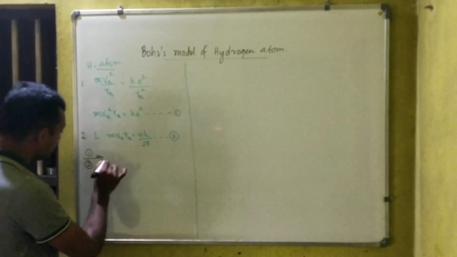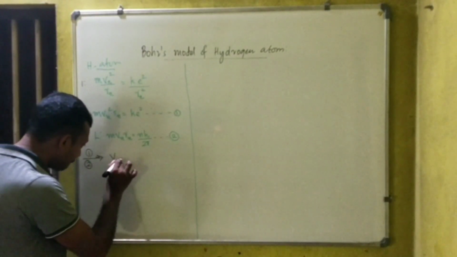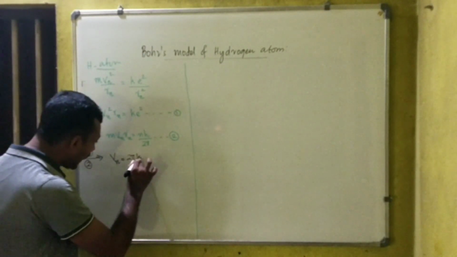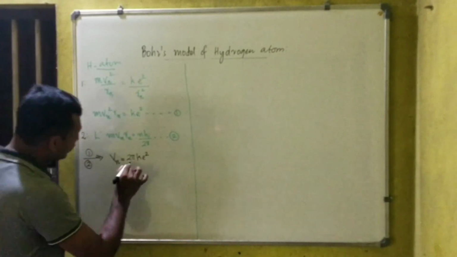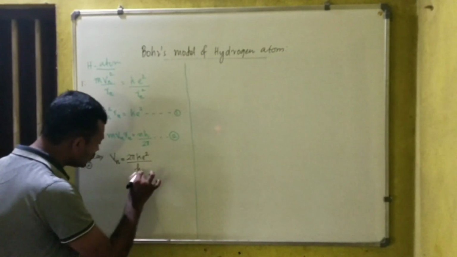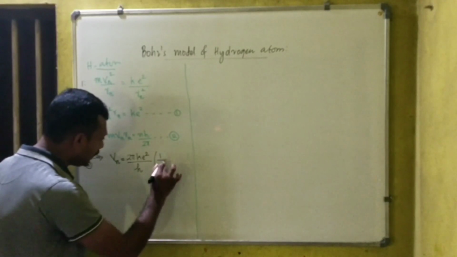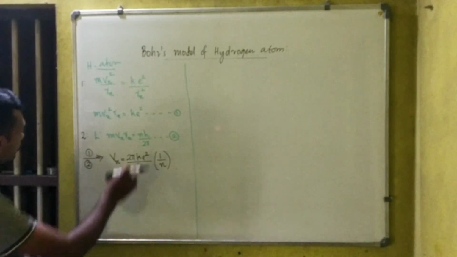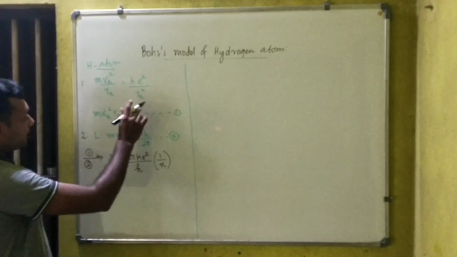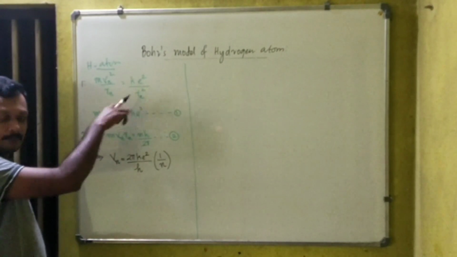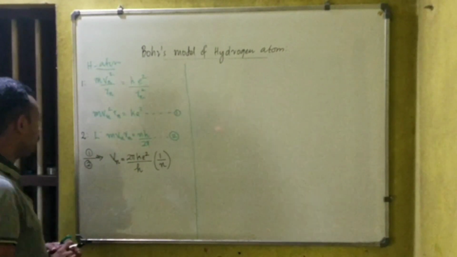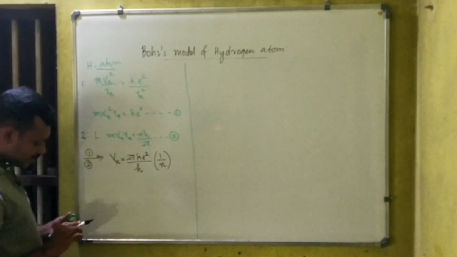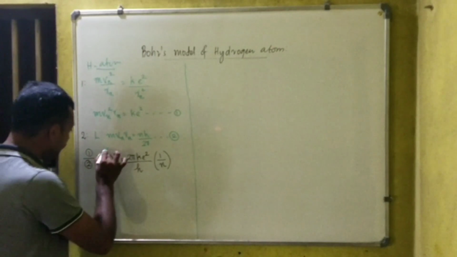So vn square by vn, that is vn, is equal to, on the right side, 2 pi k e square divided by h multiplied by 1 by n. Is it okay? So dividing this, k e square divided by nh by 2 pi is 2 pi k e square divided by h into 1 by n. You can verify this answer. So this is the equation for the velocity of the electron in the nth orbit.